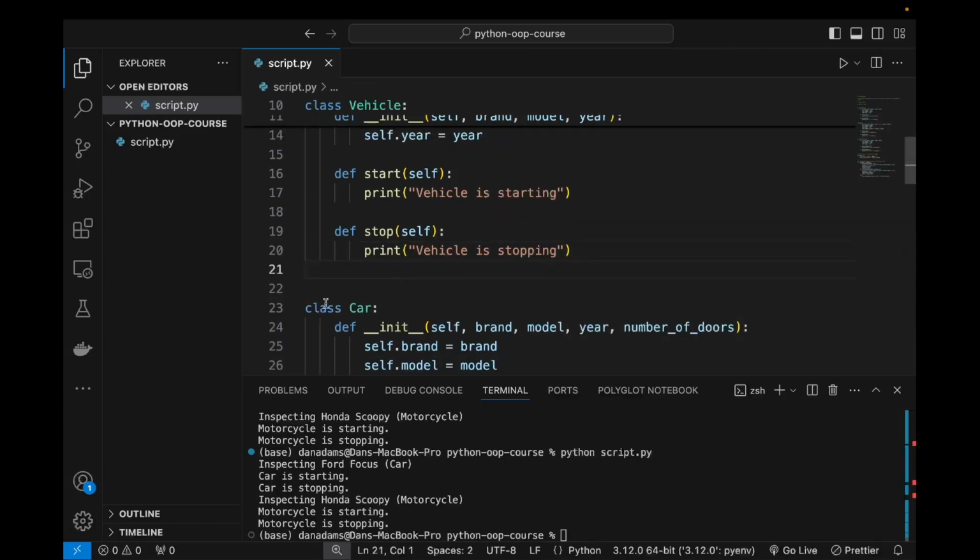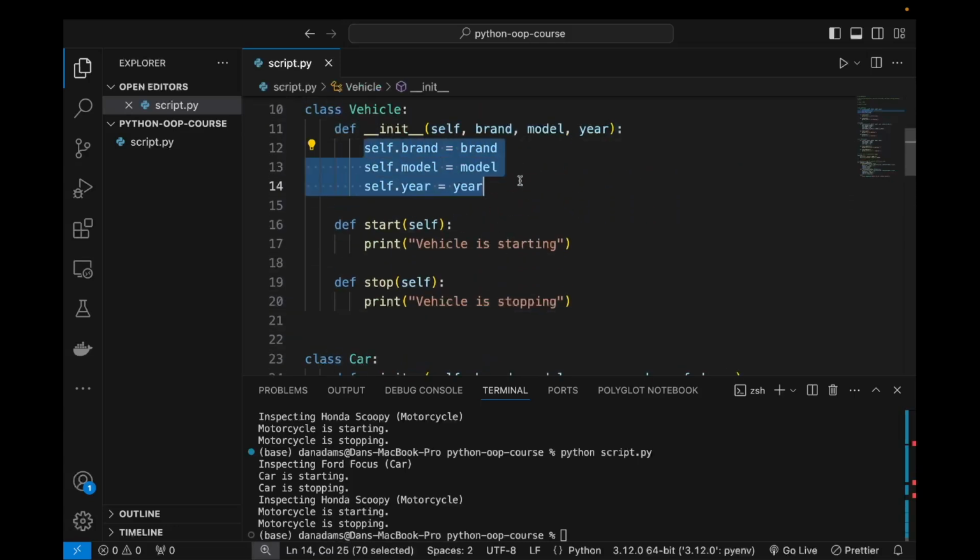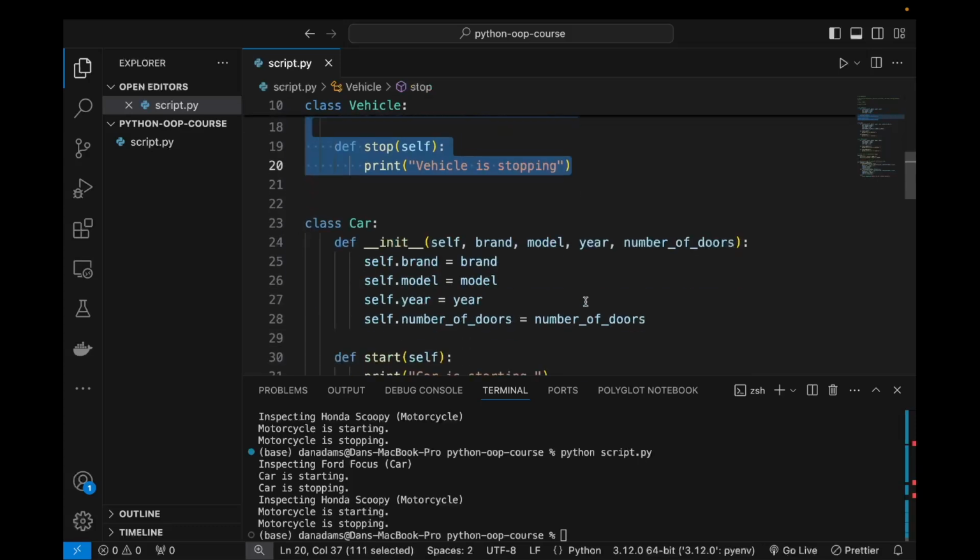So car and motorcycle can now both inherit these attributes and these methods from the Vehicle class.